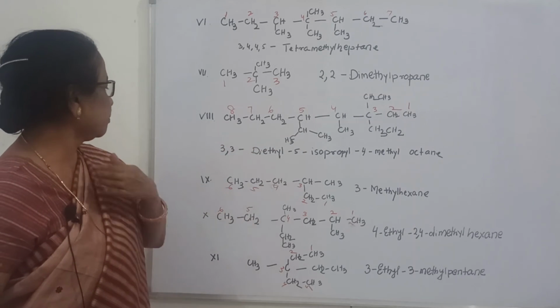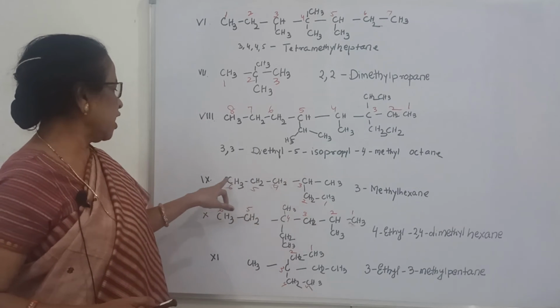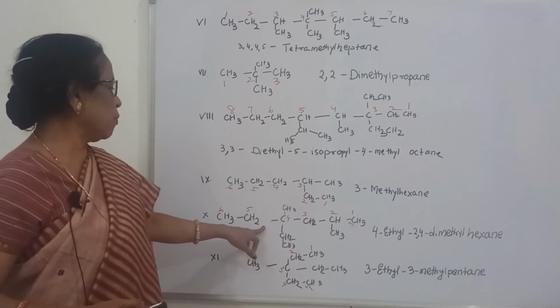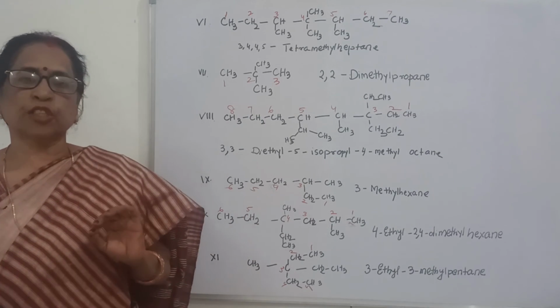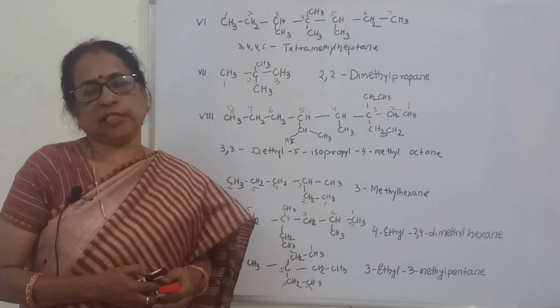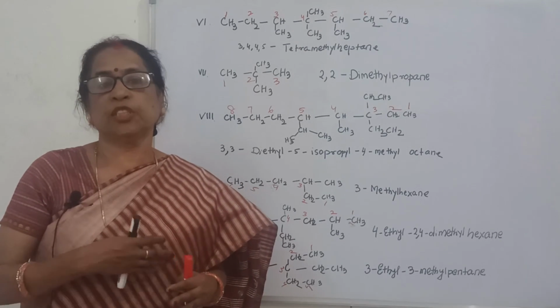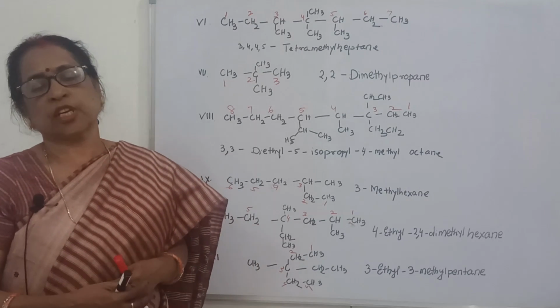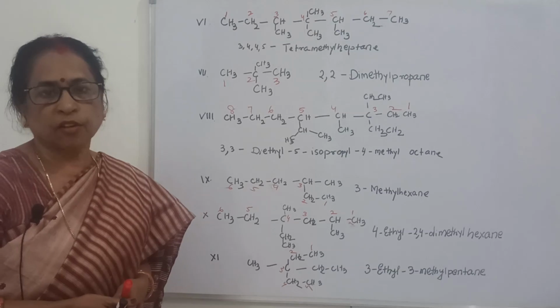And here you will find the longest chain, and here also you will find the longest chain. That means wherever the question is given, you find the longest chain and find the position of the substituent, and then after that you see which is alphabetically which will come first. Then only the nomenclature in alkane can be done easily.